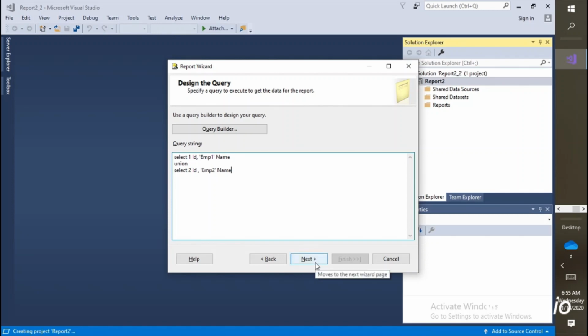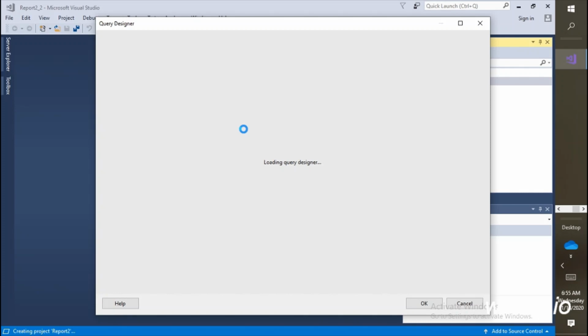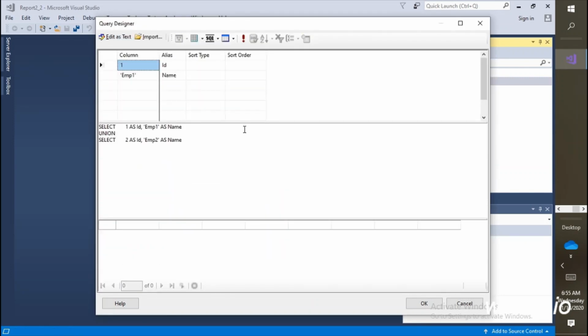Great. Next, this is the query builder section. You can also use this query builder option. This is quite easy, and we'll talk about all this in detail, but I just want to give some recap. You need to click on query builder. So query builder is a UI where you will see all the views, and there we can generate the query easily. Now you can see the preview also on the fly, right? Then we can do group by, and all the SQL operations we can do here directly.